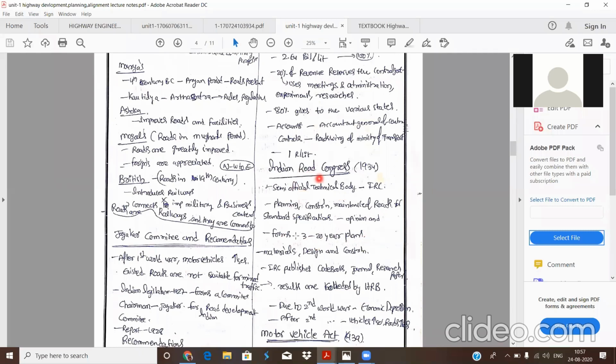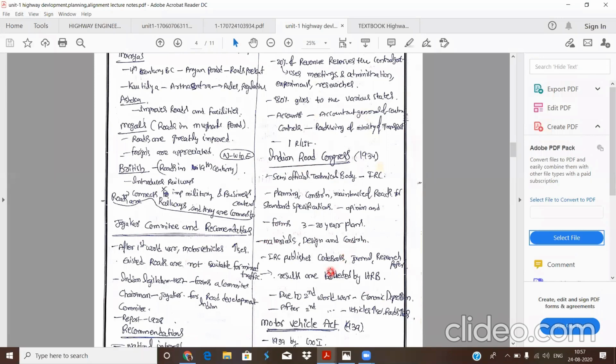IRC also gives the standards, specifications, and recommendations on materials, design, and construction. IRC publishes code books such as IRC 456 2000 and IRC 37. These code books are all published by the IRC. It publishes code books, journals, and also research papers.